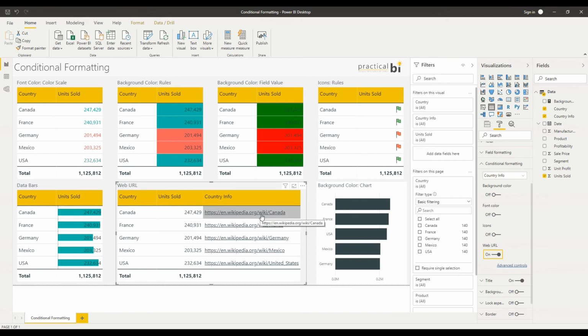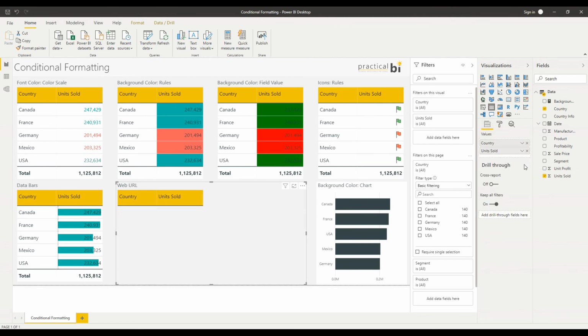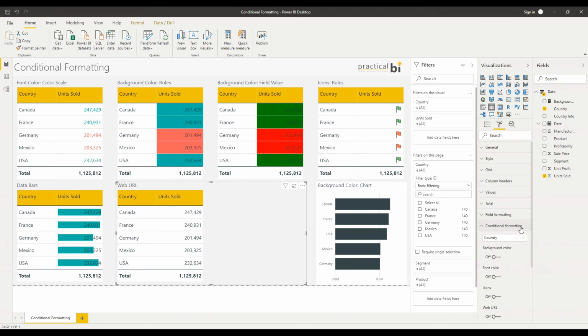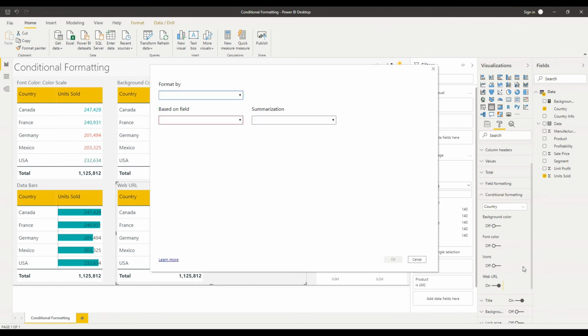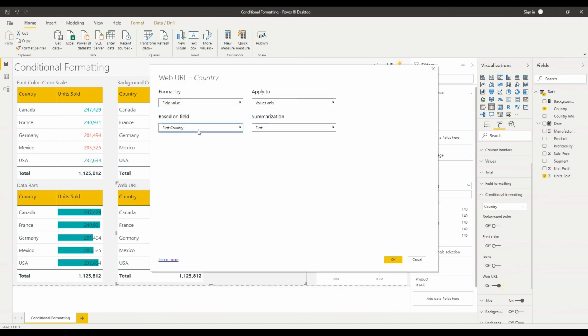You'll see, just to indicate these hyperlinks here, we've got each of these underlined. I could click on any of these and it would take me direct to the Wikipedia page. But that doesn't look as clean as it could do. So let's try taking away the country info field. Keep my table as simple as possible. And I go back to my Format tab, Conditional Formatting, but this time I'm going to use the web URL value on the country field. So instead of basing this on country, I'm going to base it on country info. I'm going to click OK to that.